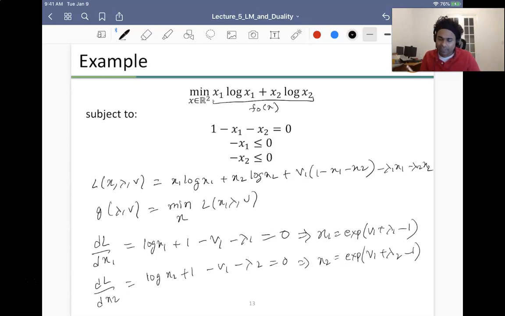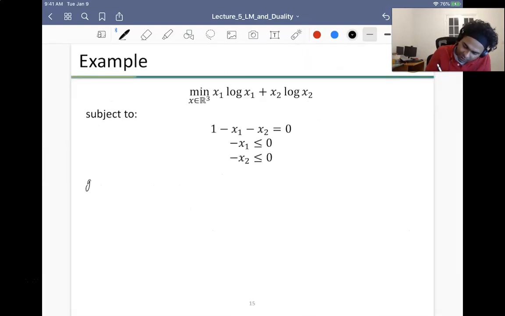Once I have them, all I need to do is plug x1 and x2 into this expression, because I get the values of x1 and x2 that minimize this term. Having minimized it, I want to finally get a function of lambda and nu, so I substitute this over here.